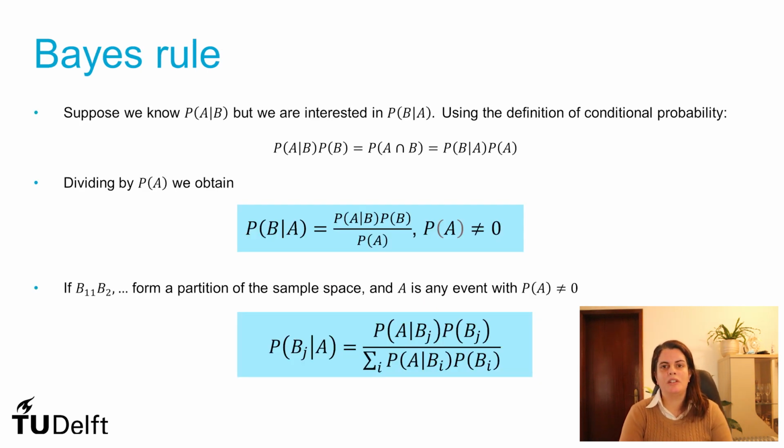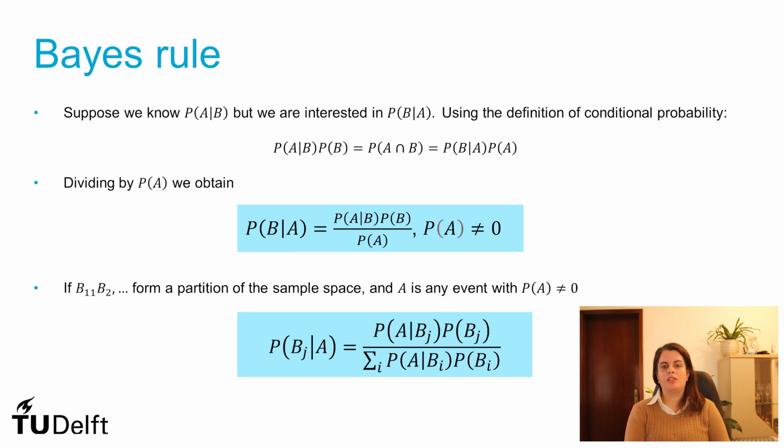But perhaps the most fundamental formula that has to do with conditional probability is Bayes' rule. Bayes' rule has to do with the fact that sometimes to calculate the probability of A given B, I can use the probability of B given A. And how do I do that? Well, I use Bayes' rule.